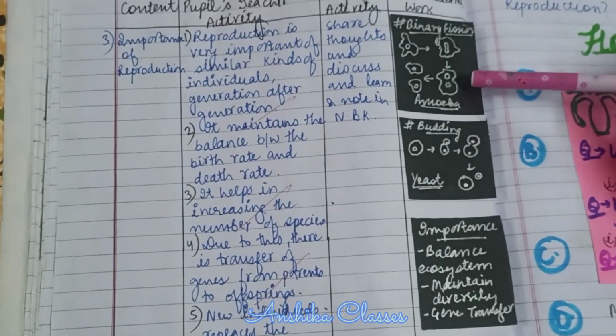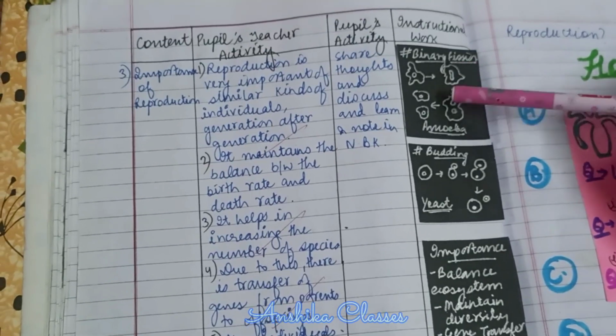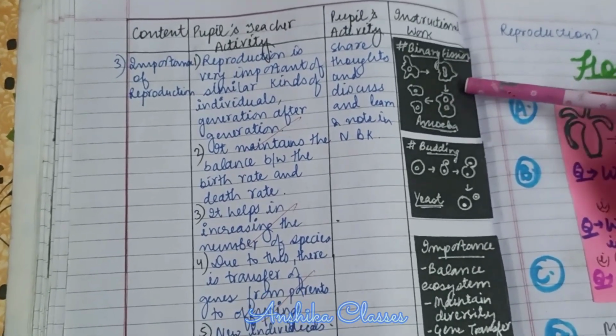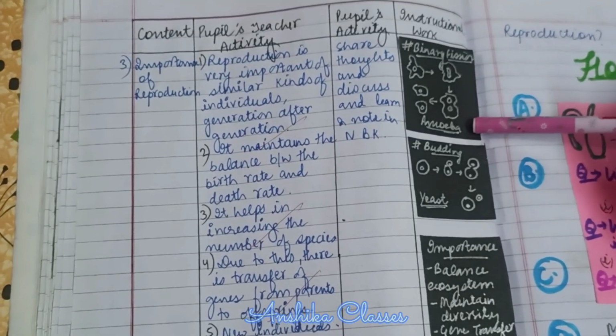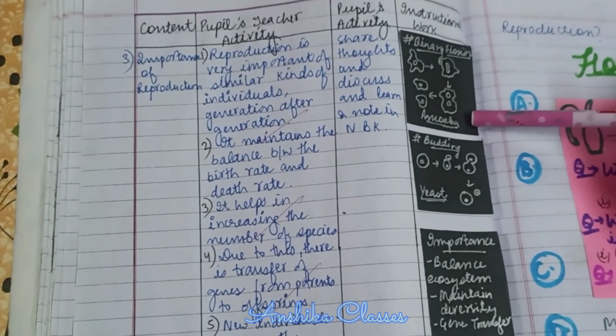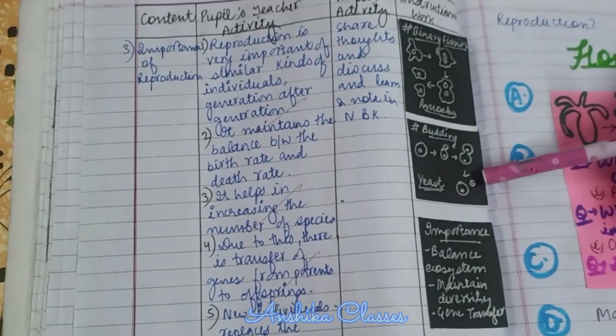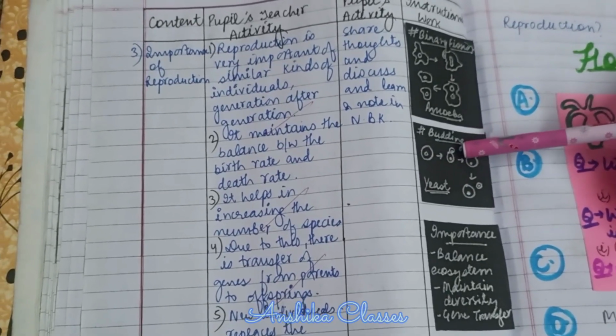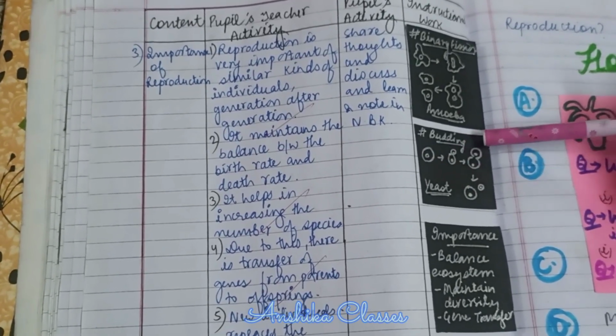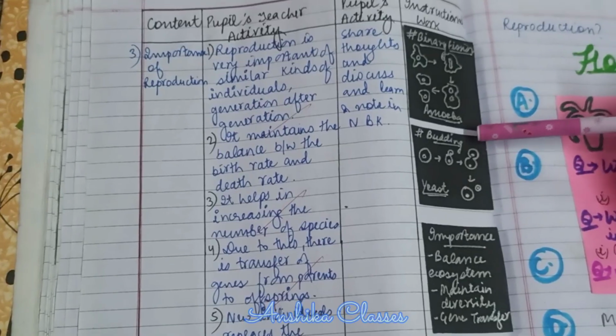Binary means two, therefore a single parent divides to form two daughter cells, with karyokinesis and then cytokinesis in binary fission. Further, there is budding. A single bud, an outgrowth, forms on the parent body, grows in size and ultimately detaches itself from the parent body.